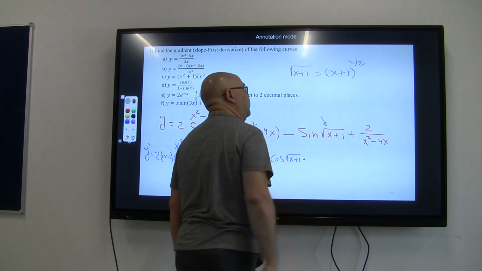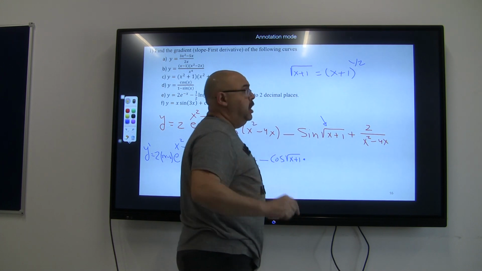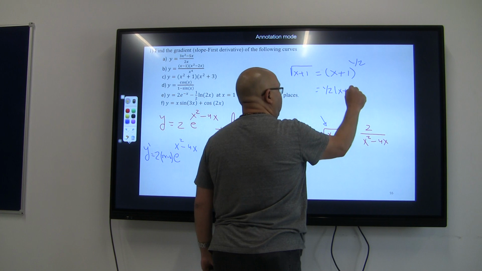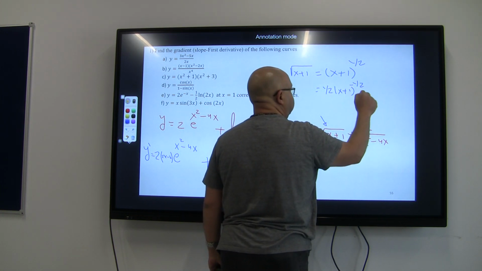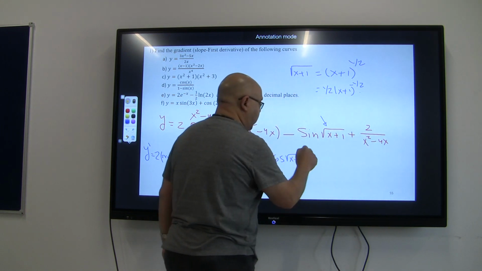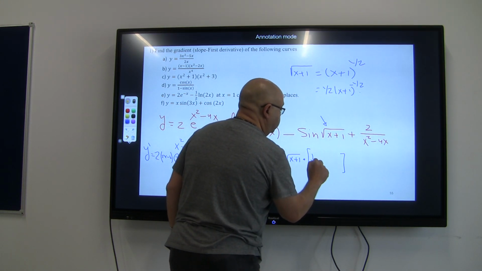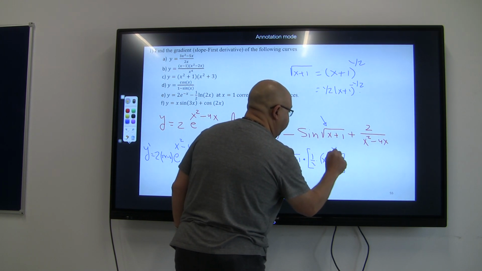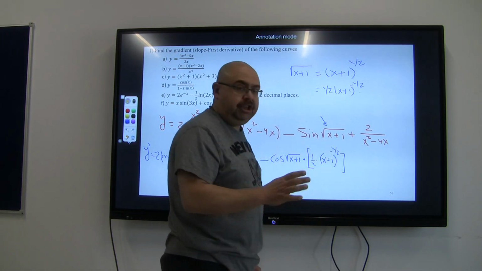The derivative of a bracket with a power is really very simple. As I told you, 3 terms. It's going to equal a half times x plus 1 to the power of negative half, times the derivative of the function inside, which is 1. So simply all I have to do here is to add 1 over 2 times x plus 1 to the power of negative half. This is the derivative of the argument, and this is essential.